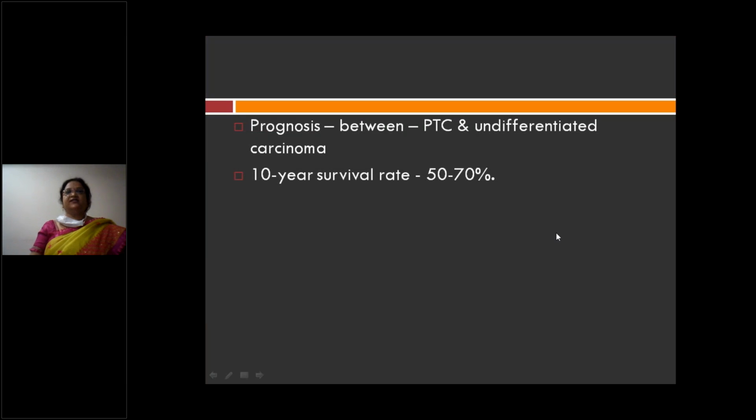So prognosis is between papillary thyroid carcinoma and undifferentiated carcinoma, that is anaplastic carcinoma. Prognosis is between the two. Ten-year survival rate is 50 to 70%. Not as good a prognosis as papillary carcinoma, not as bad as anaplastic, and 10-year survival you see in 50 to 70% of the cases.